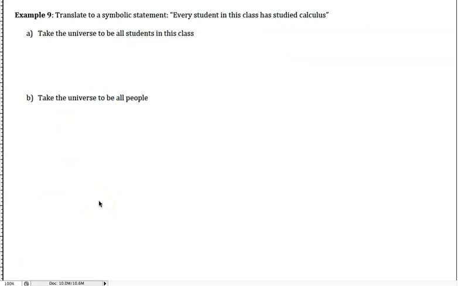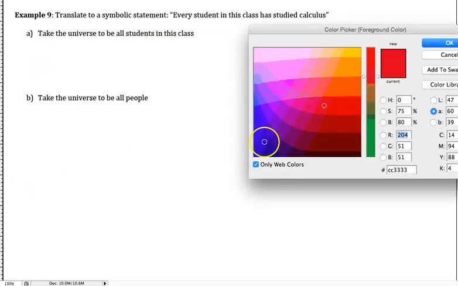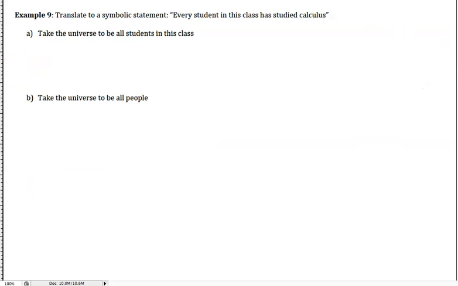All right, let's now look at some translations. I'm going to translate some sentences using the universal quantifiers. We'll see that the universe that we take is very important in the translation, and it will change things depending on what the universe is. Let's look at this statement right here: every student in this class has studied calculus.